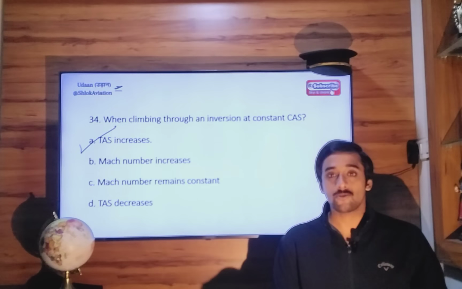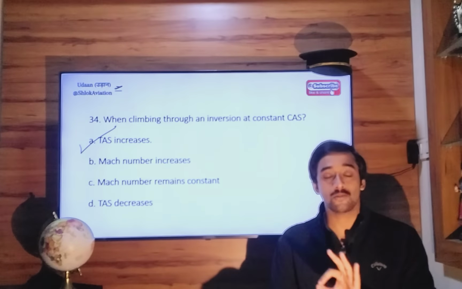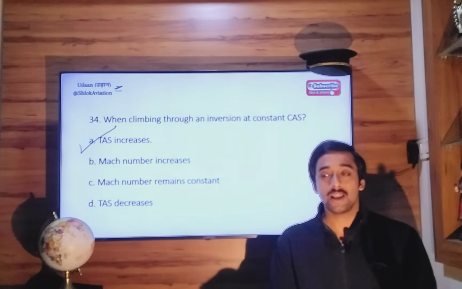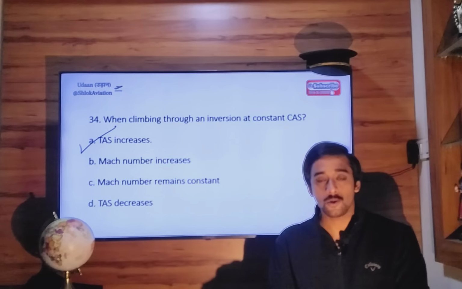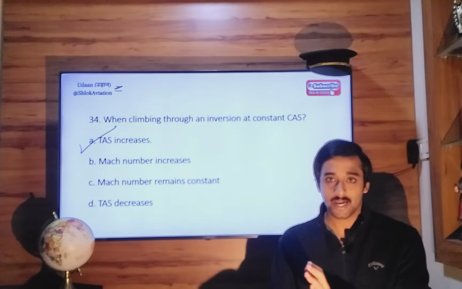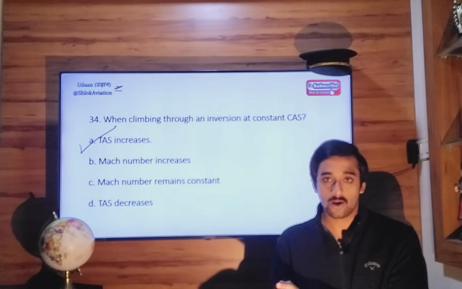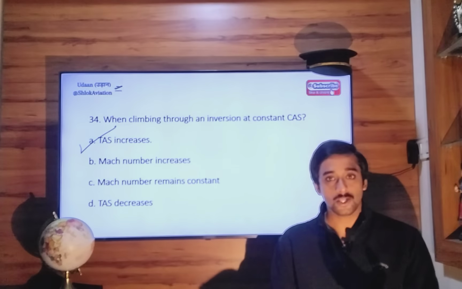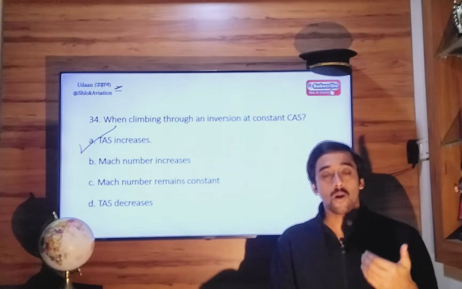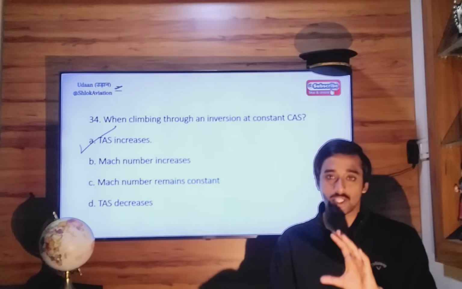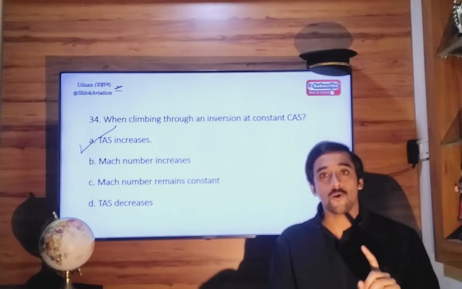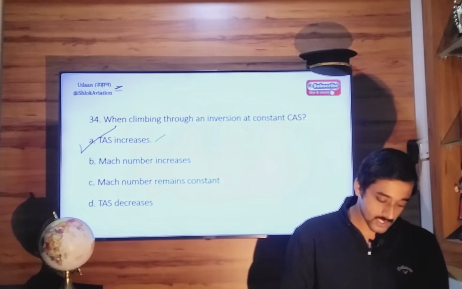Now, if you want to prevent that calibrated airspeed from decreasing in value, you will have to give it some additional pressure. Okay, you will have to compensate for the decreasing static pressure around you. So how will you provide for that additional pressure? You will increase the forward speed of your aircraft. That means the true airspeed of your aircraft. When you do that, the additional dynamic pressure created by the forward speed of your aircraft will compensate for that lower static pressure surrounding you, and hence calibrated airspeed will be prevented from decreasing or falling. So true airspeed should increase.